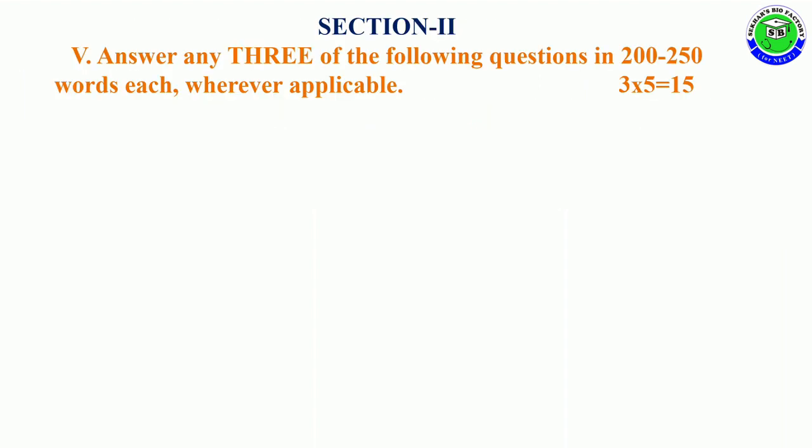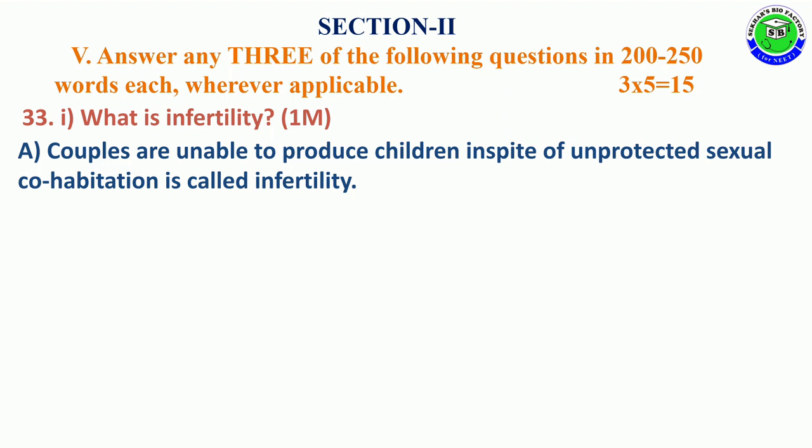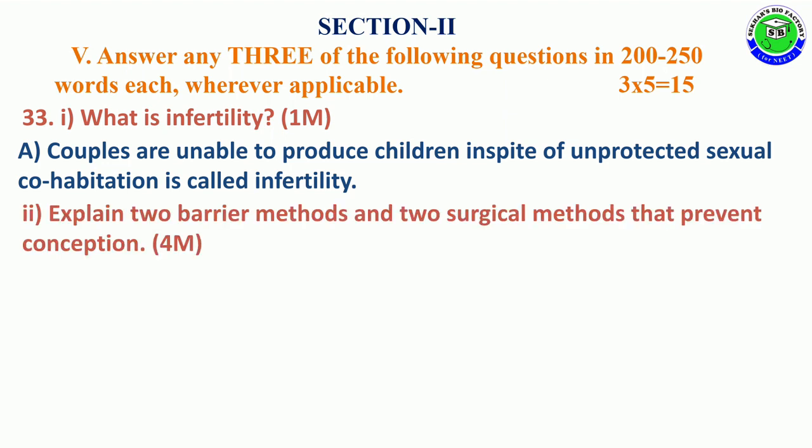And Section 2, Roman number 5, answer any 3 of the following questions in 200 to 250 words each wherever applicable. 3 into 5, 15 marks. The question number 33 in split form. First question, what is infertility? For 1 mark. Couples being unable to produce children in spite of unprotected cohabitation is called infertility.